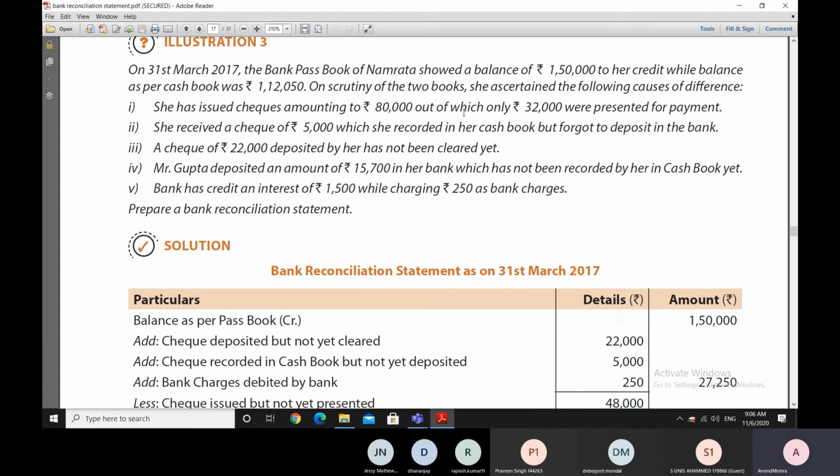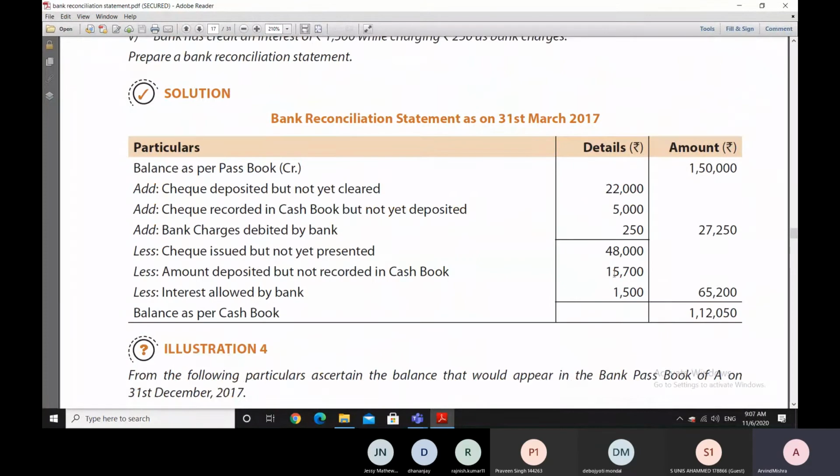So cash book is showing less figure. We have started with the balance as per passbook, and we are moving towards the cash book balance. Since cash book balance, due to this 48,000, is lesser by 48,000, and we have started with bank passbook balance, therefore we will be reducing this 48,000 rupees to move towards the cash book balance. And you can see this entry has been entered among the reduction entries.